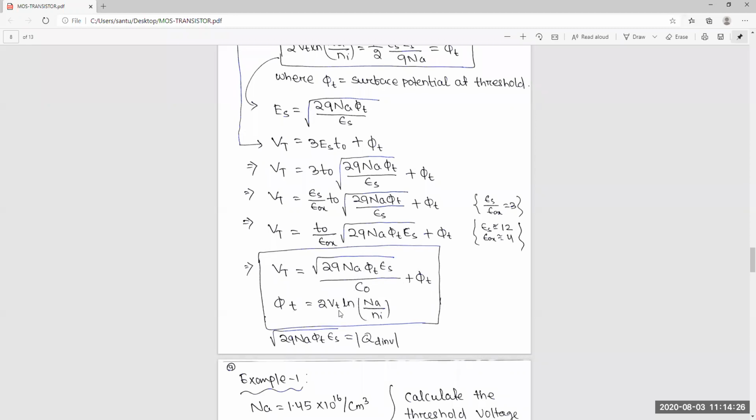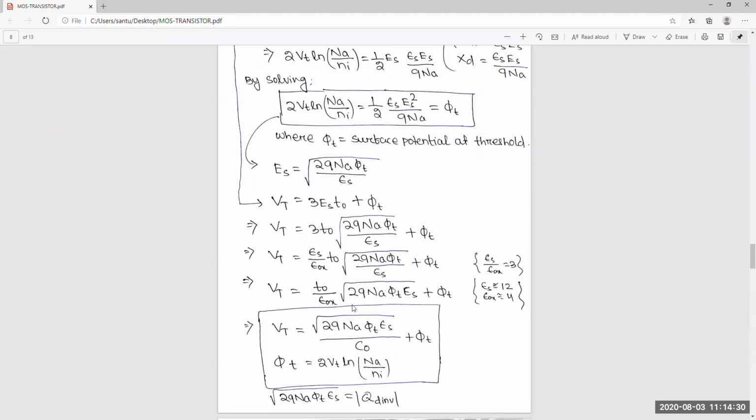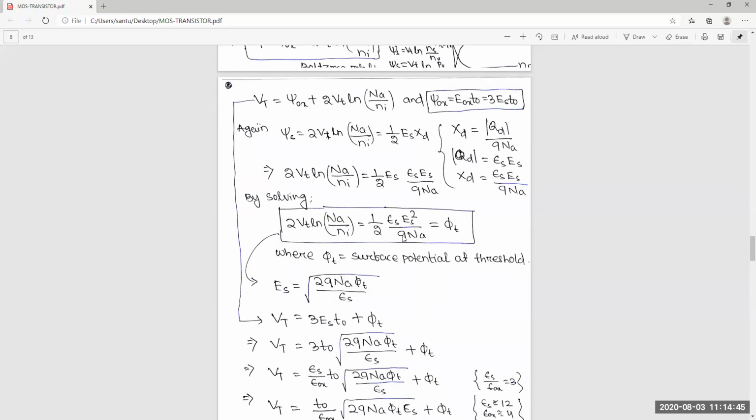And phi t is nothing but 2 Vt ln(Na/Ni). So this is the Vt calculation. It's simple, you just put in the values and you'll solve. Once you go through it, the formula is not difficult. This thing you know.